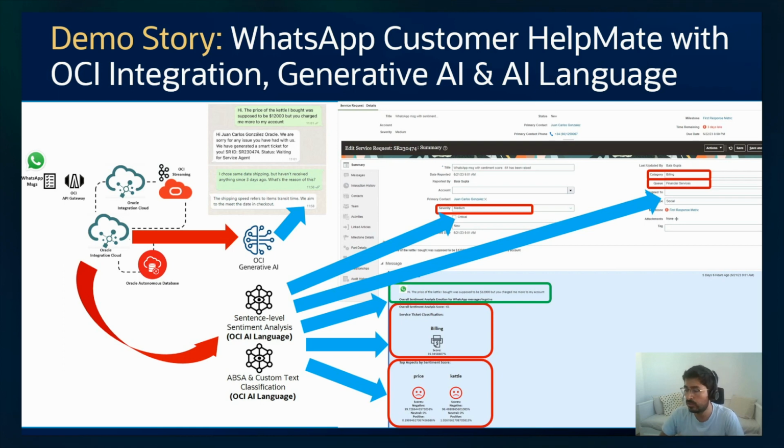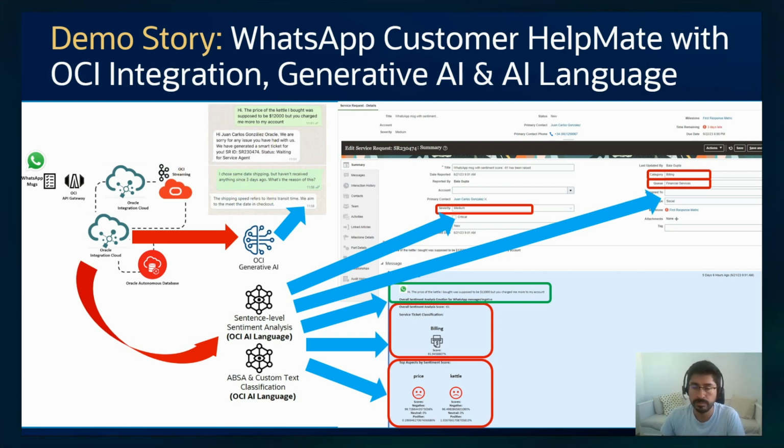It can either generate customer service quick replies back to WhatsApp, or automatically generate a service ticket for a negative WhatsApp message, setting the different properties of the ticket based on the sentence-level, aspect-based sentiment analysis service and the custom text classification model for service categorization. Okay? So let's see it in action.